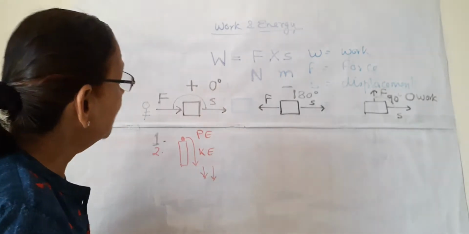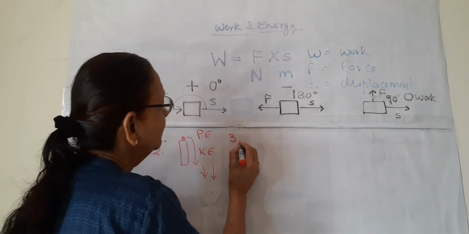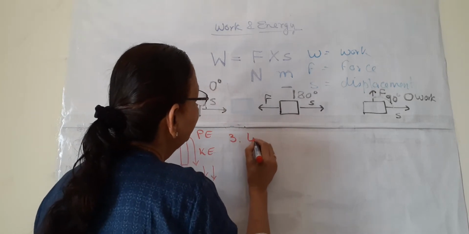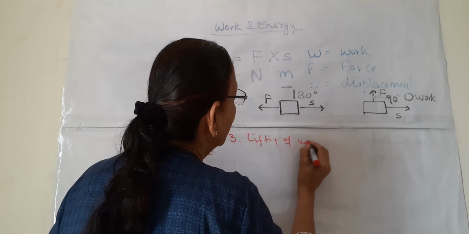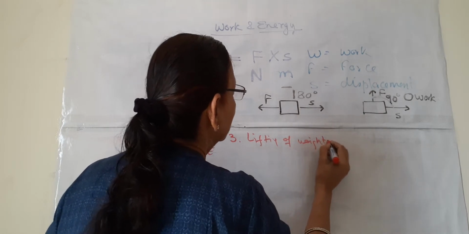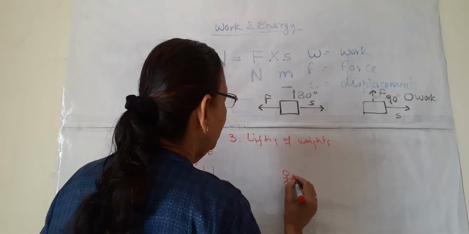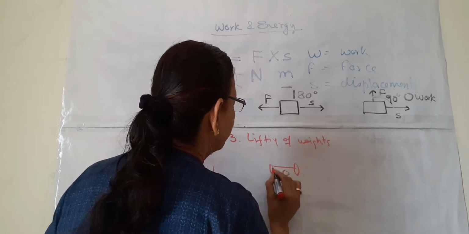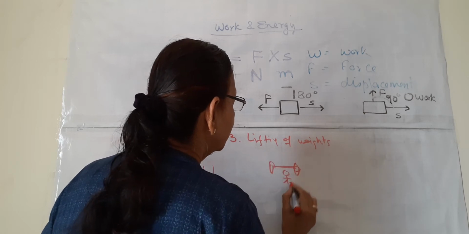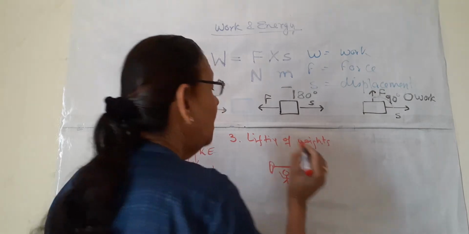We can have another example of positive work, that is lifting of weights by a wrestler. Suppose this is a man, and these are weights. He is lifting these weights upwards.